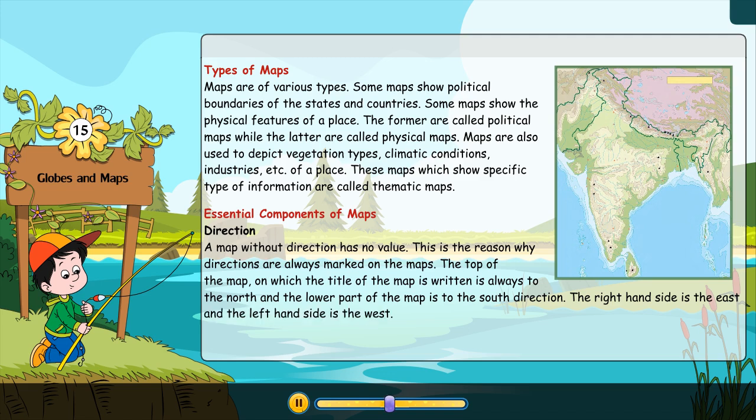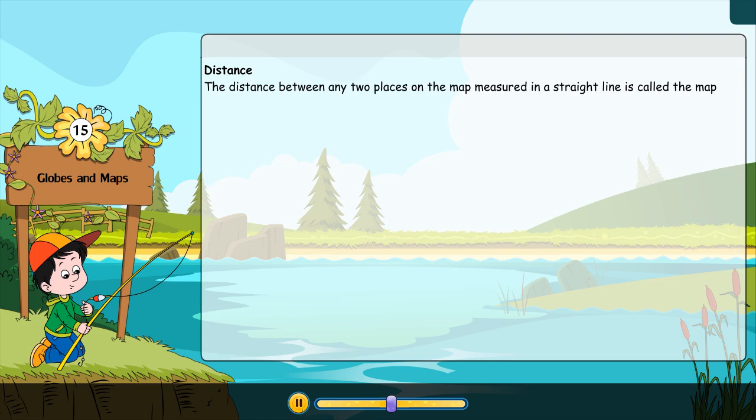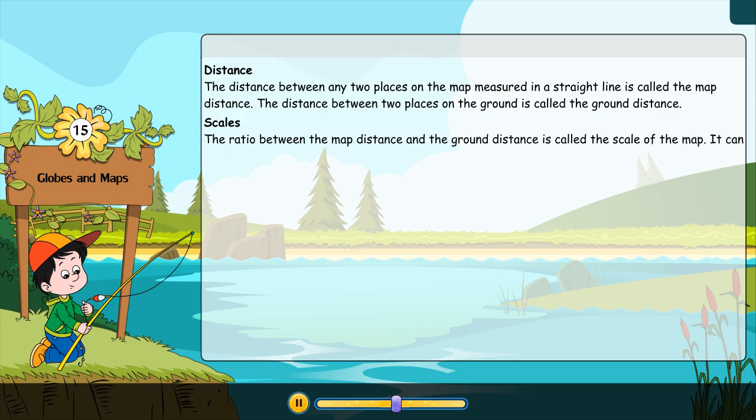Distance. The distance between any two places on the map, measured in a straight line, is called the map distance. The distance between two places on the ground is called the ground distance. Scales. The ratio between the map distance and the ground distance is called the scale of the map. It can be shown on the map in one of the following ways.